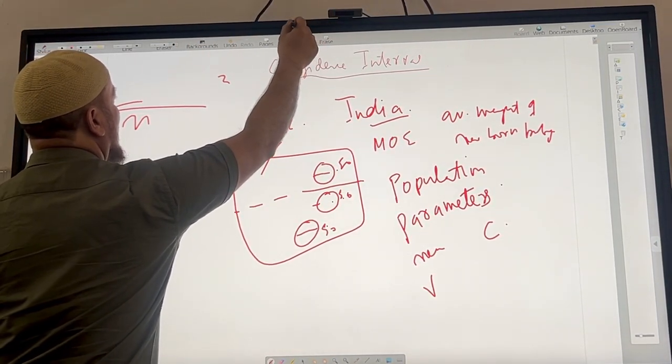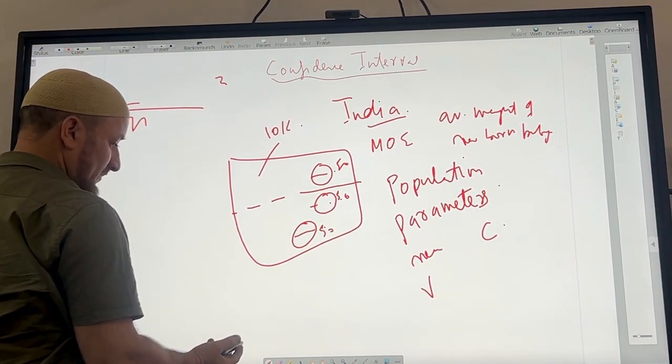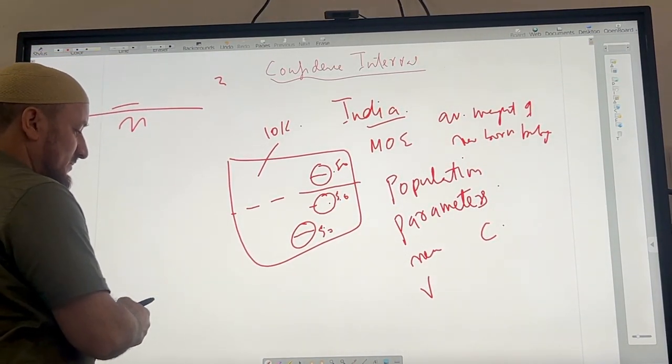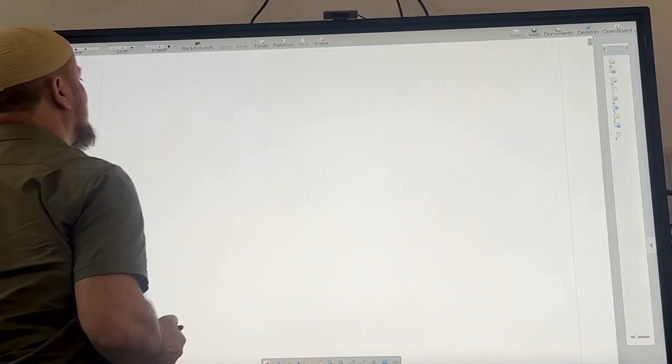Next page. What are the pages? Here are the pages, no?